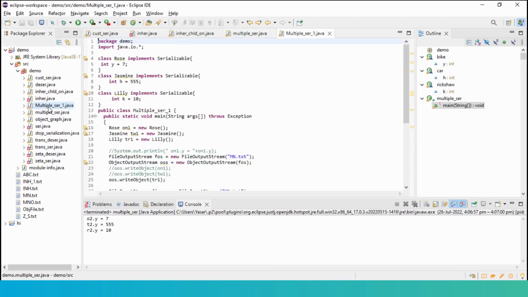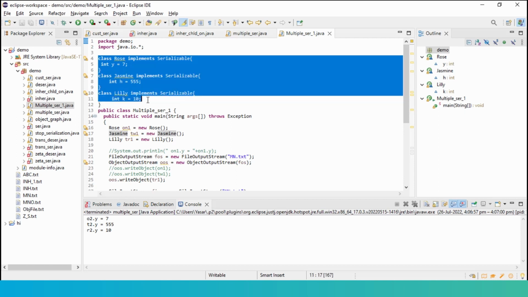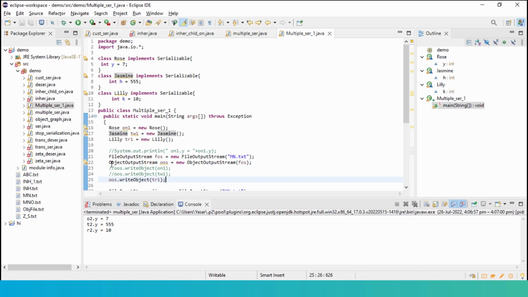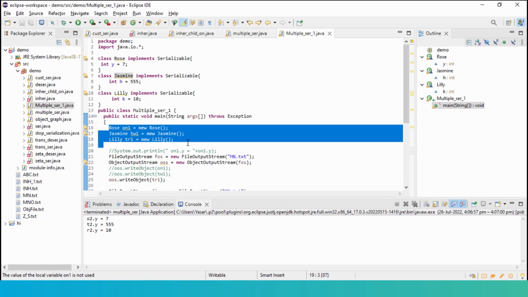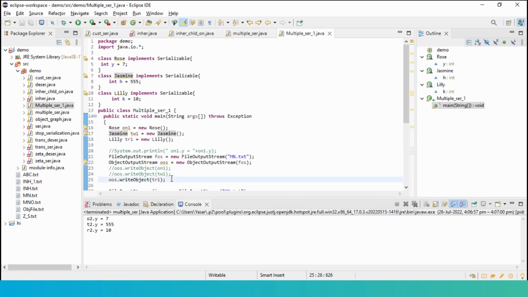The object class we have, and we use this instanceof operator. Look at this example, for instance. There are three classes, the rose, the jasmine, the lily. Each of them have one variable each, y, h, and k, for instance. And here, I will write one of the objects. For now, I am creating three objects. On1 for rose, tw1 for jasmine, and tr1 for lily. Out of these three objects, I am writing only one of them, or one of them in the changed order.